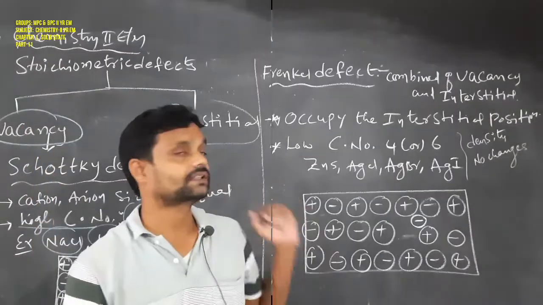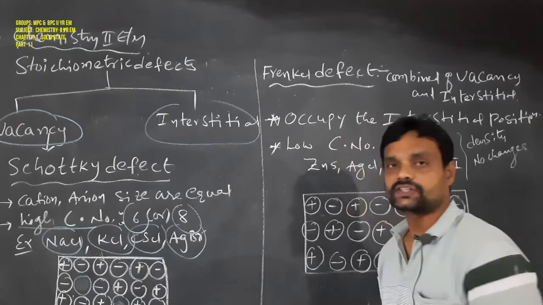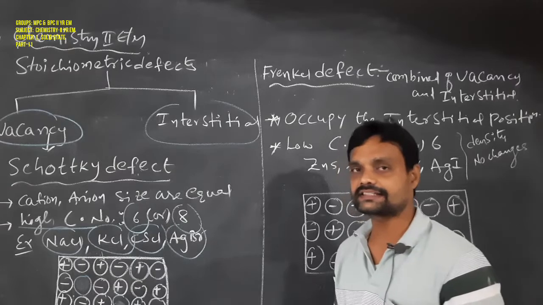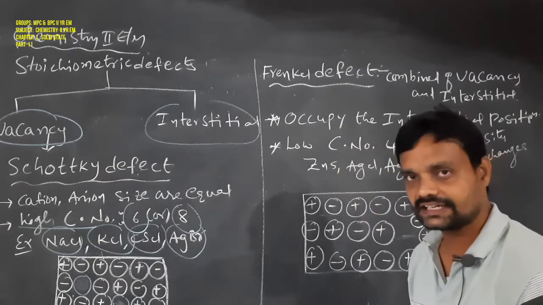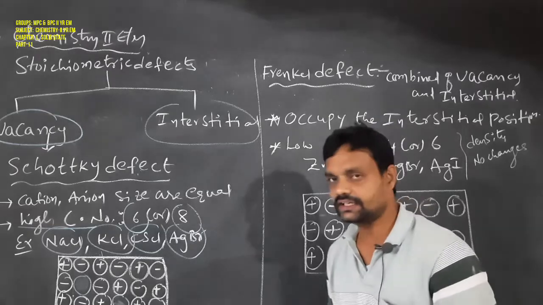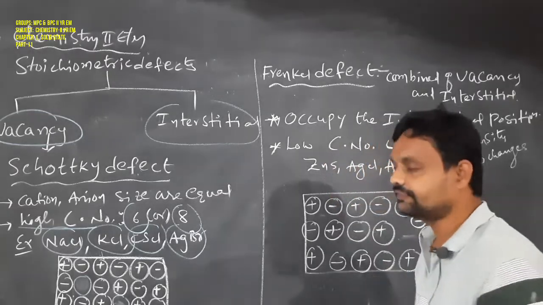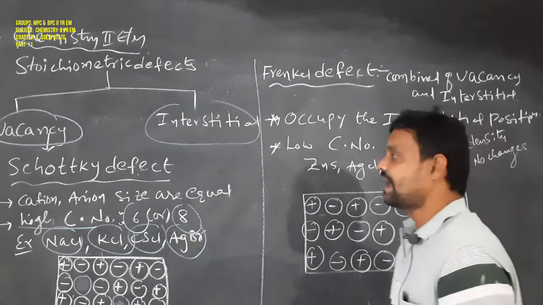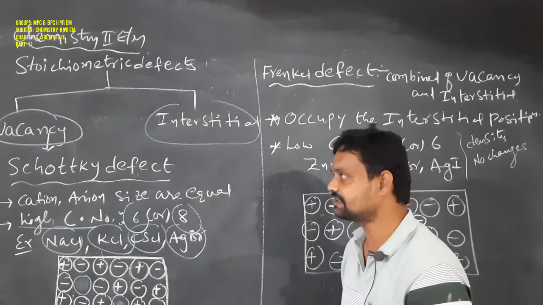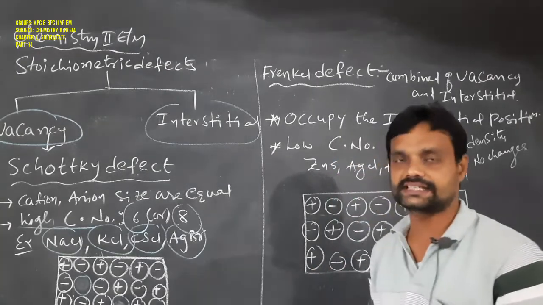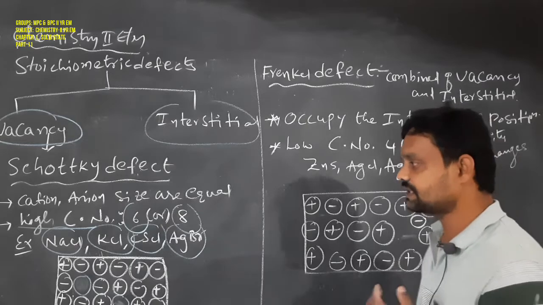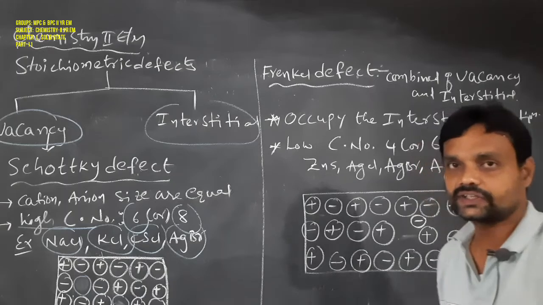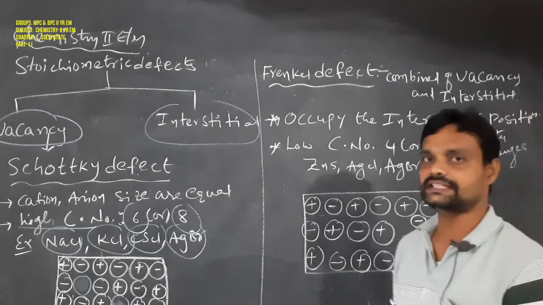So now the Frenkel defect. What is the Schottky defect? Missing of a cation and an equal size of anion from its regular site is called a Schottky defect. In the case of the Schottky defect, cation size and anion size are equal, and crystal solids with a high coordination number, which may be 6 or 8, show the Schottky defect. Sodium chloride, potassium chloride, cesium chloride and silver bromide are examples. Due to the Schottky defect, the density of the crystal changes.